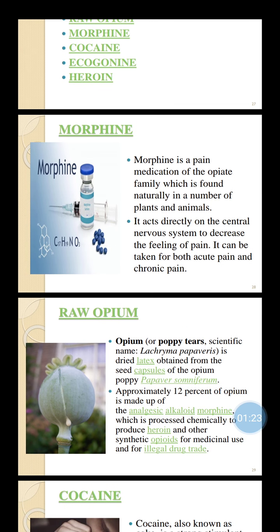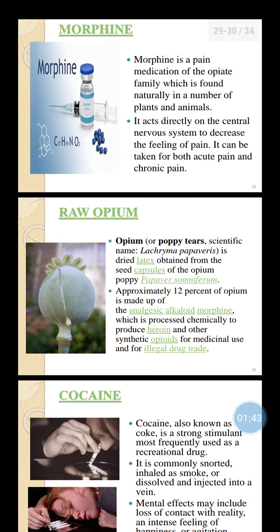What is morphine? Morphine is a pain medication of the opiate family, found naturally in a number of plants and animals. It acts directly on the central nervous system to decrease the feeling of pain. It can be taken for both acute pain and chronic pain.